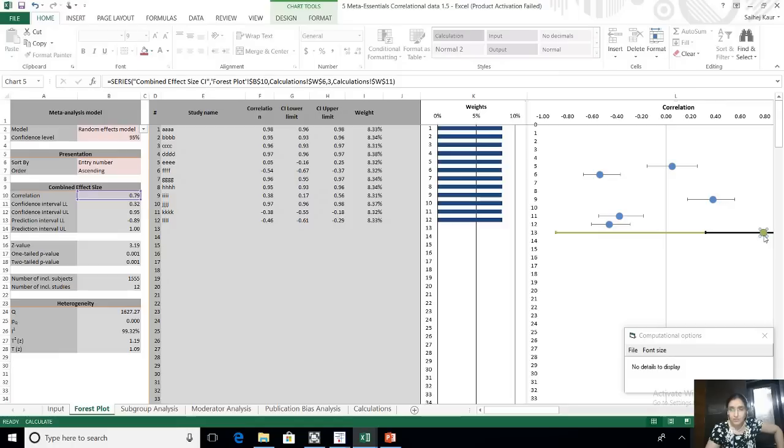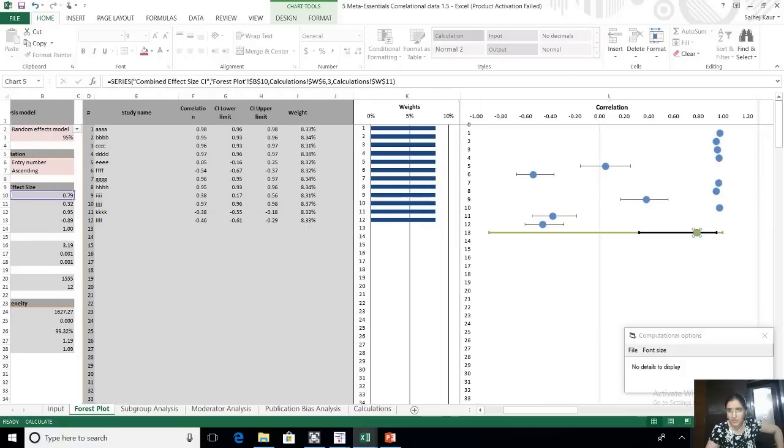And if you see, I have clicked on this consolidated effect size shown in a green color ball. The moment you click it, it says the combined effect size is 0.79.